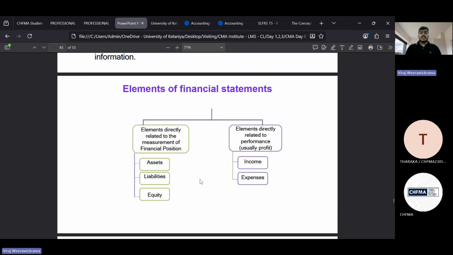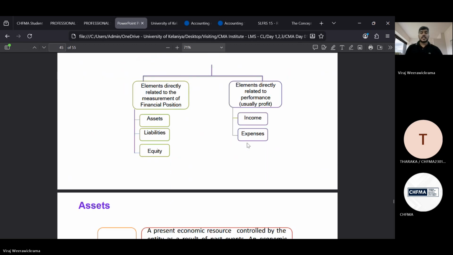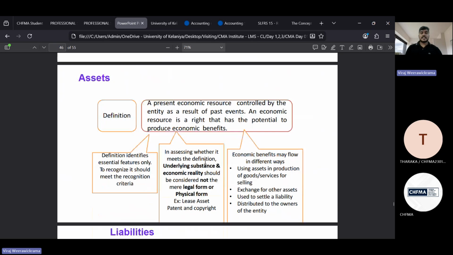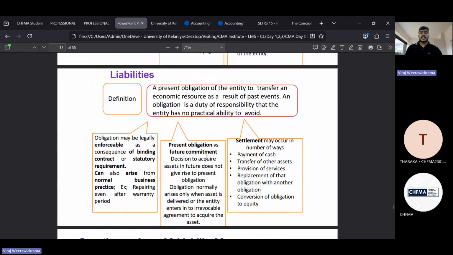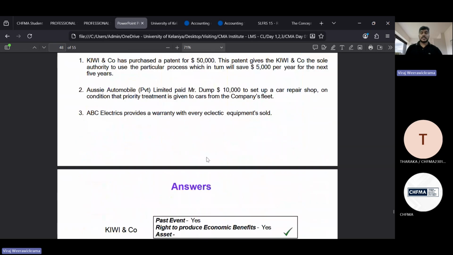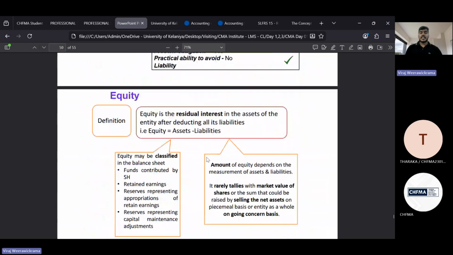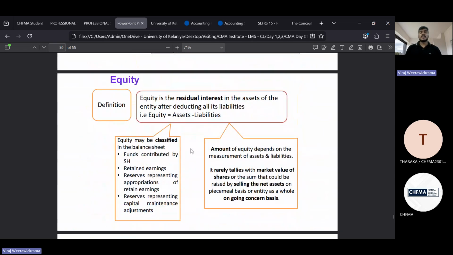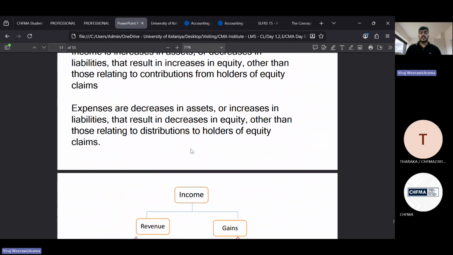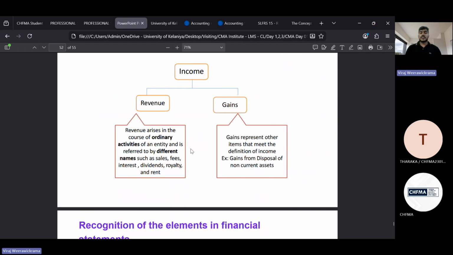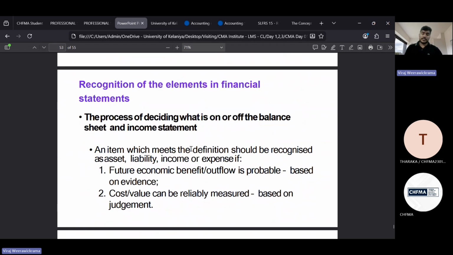Okay, now here you can see the elements. These elements you can see on the financial position and these elements you can see on the income statement. Here you can see the assets, liabilities, and an example also. Equity, the definition you can see here, income and expenses. So that's what we need to understand under the elements of the financial statements.